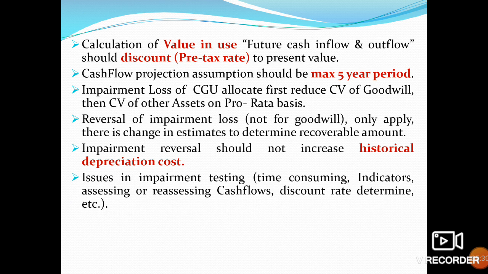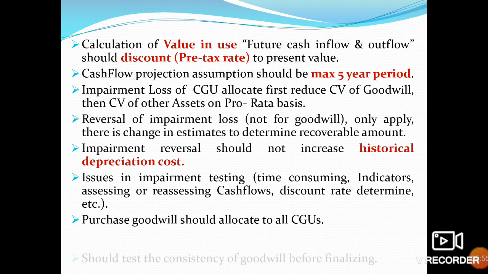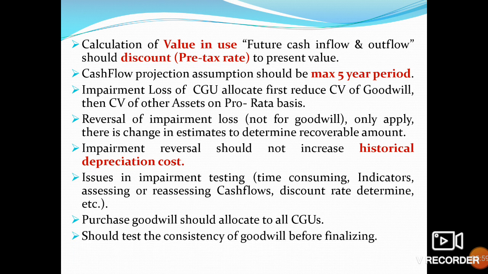Issues in impairment testing: time consuming, indicators, assessing or reassessing cash flows, determining the discount rate, etc. These are impairment testing issues. Purchased goodwill should be allocated to all cash generating units. When we are acquiring, when we are merging, goodwill should be allocated to all cash generating units, not to a single one. Should test the consistency of goodwill before finalizing. Consistency should be in the goodwill.